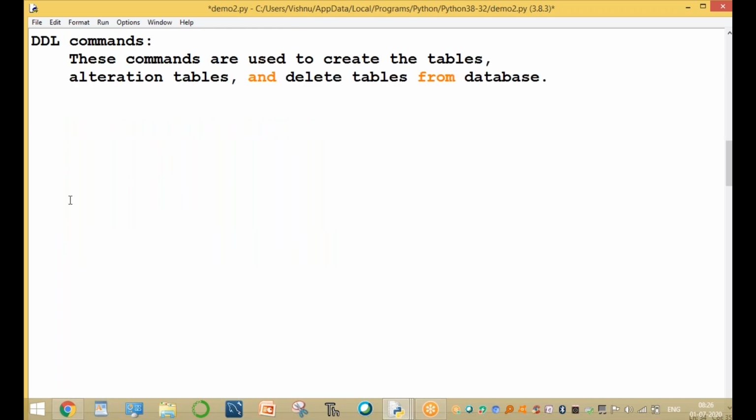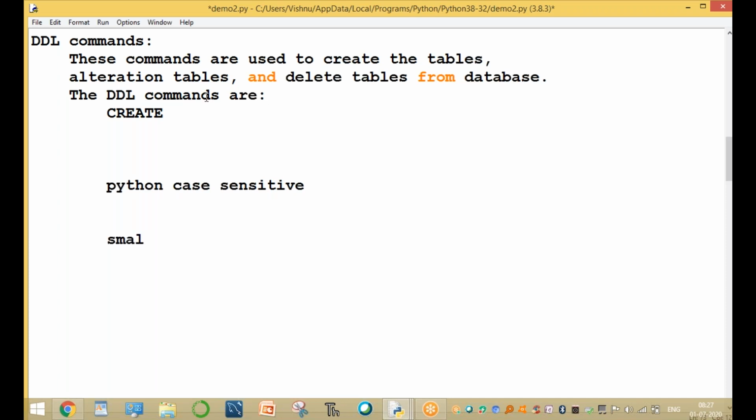Here, these DDL commands are used to create the tables, alter the table, and delete the table. What commands are available? The first DDL command is the create command. Either capital or small letters, no problem: SQL, NoSQL, MySQL, SQLite3 are not case sensitive. Python is a case sensitive programming language, which means write the program only in lowercase letters.